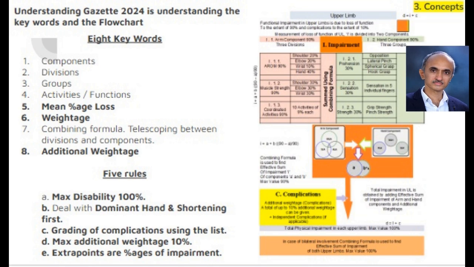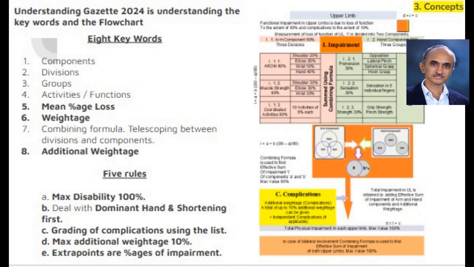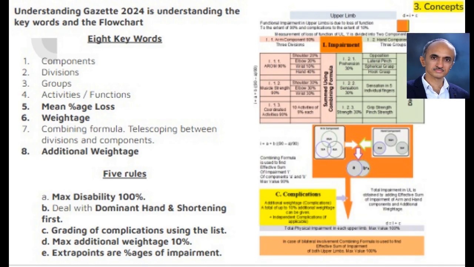What are the most important things we have to know? Well, from Gazette 2024, 8 keywords and 5 rules are the most important things you have to know. If you understand and memorize the keywords and the flowcharts, you can understand Gazette 2024. I have listed the keywords and rules in this picture. They are available in the References tab in both the spreadsheets, which I am going to explain later.